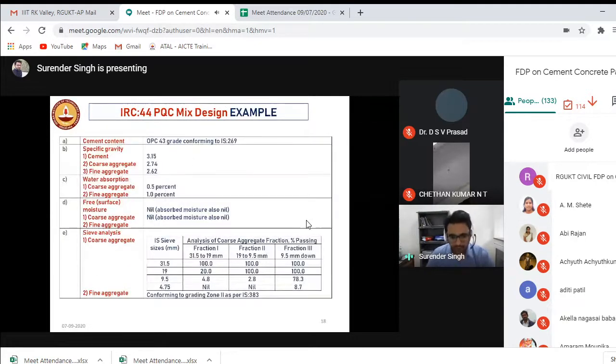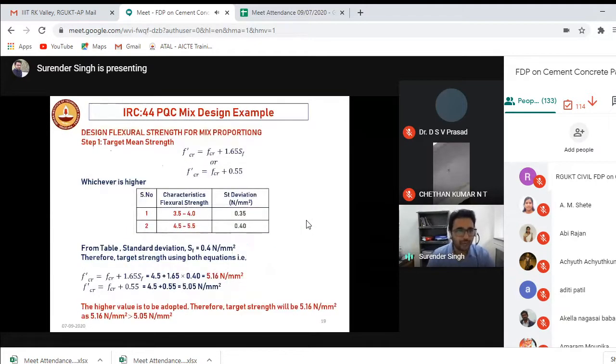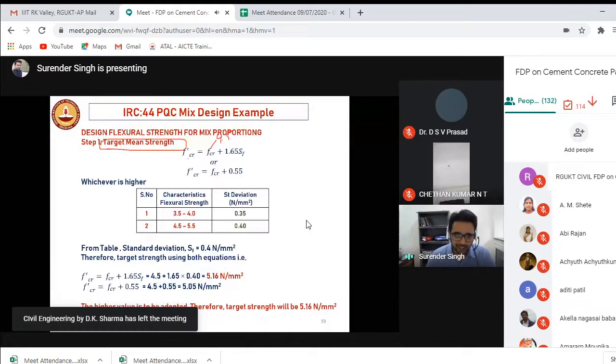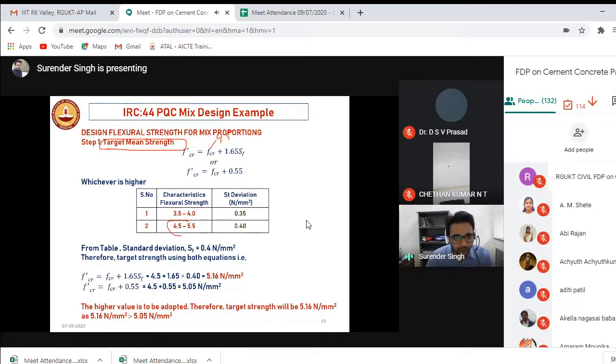Okay, so I followed the same steps. First of all, I have to find the target mean strength. Obviously they want to achieve 4.5 MPa strength at the field, so definitely I have to go with a higher value. I used the IRC 44 specification, which says that if you want to design for 4.5 MPa, you have to use a standard deviation value of 0.4, right?